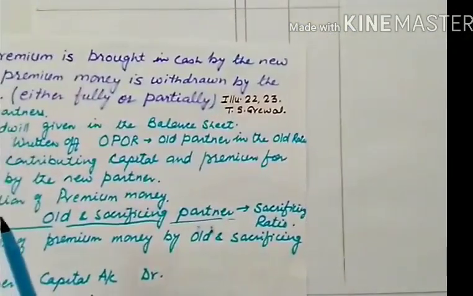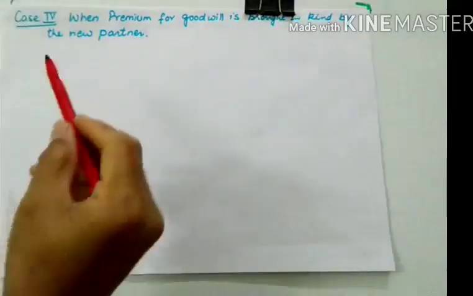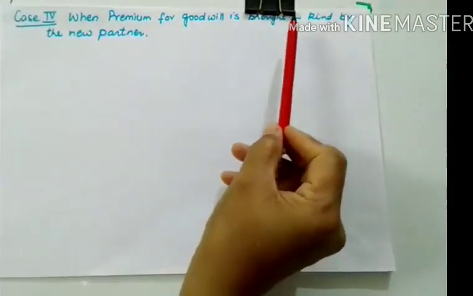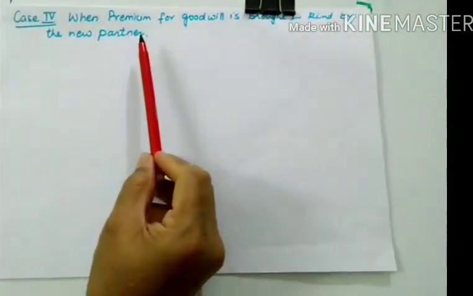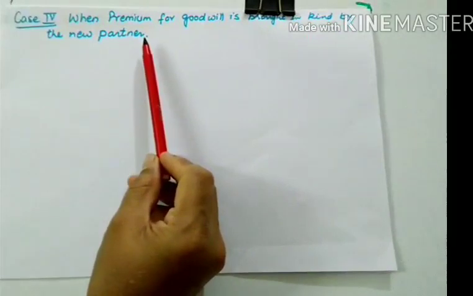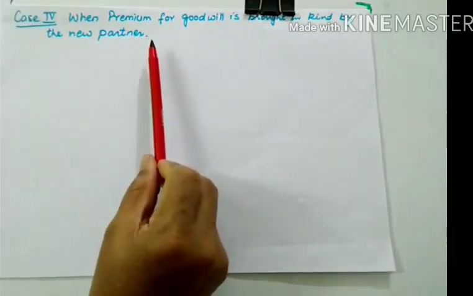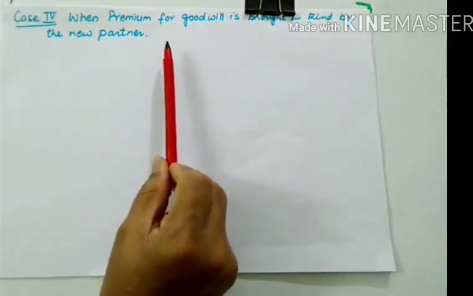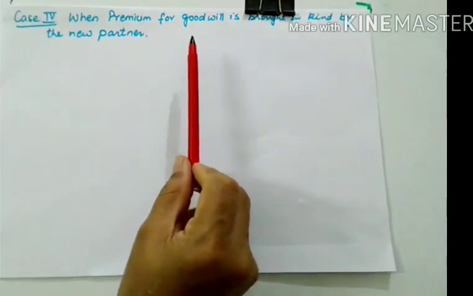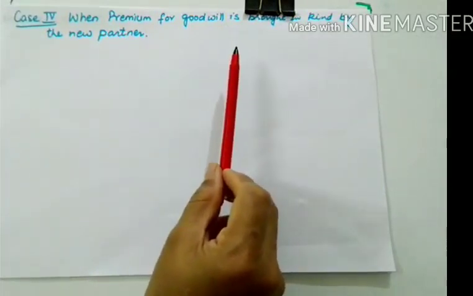So let us do the next adjustment, next case. Now this is case 4, where premium for goodwill is brought in kind by the new partner. Brought in kind by the new partner means sometimes an incoming partner may bring assets, and these assets may be equal to the value of premium and value of goodwill.